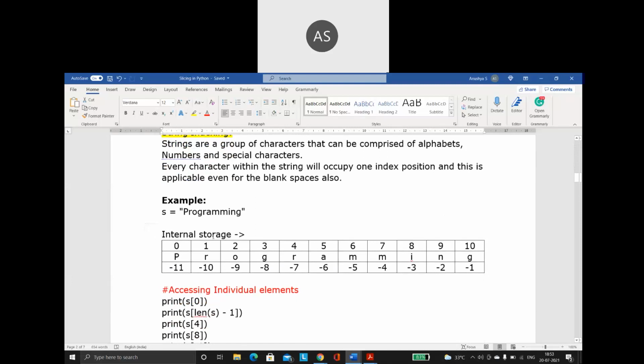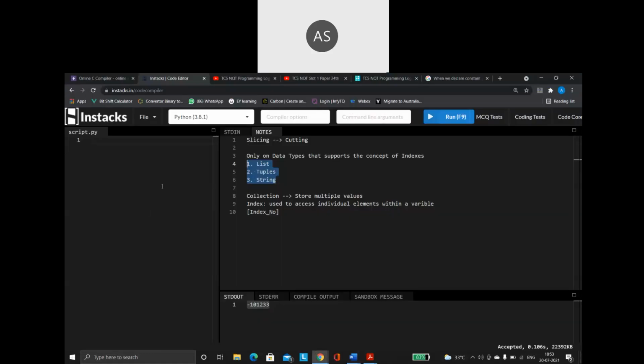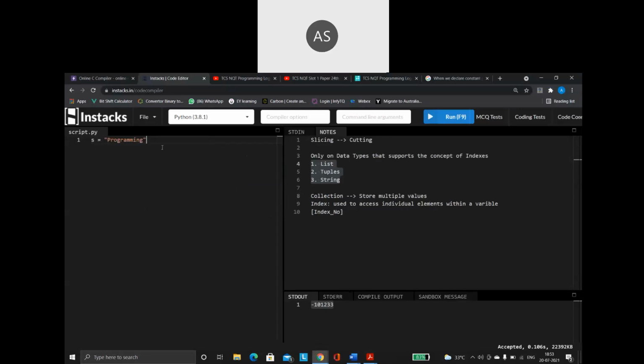You already know how to create a string. That is something which you are already familiar with. So let us create a string. I am saying s is equal to "programming". So this is the string which is going to get stored inside this variable s.